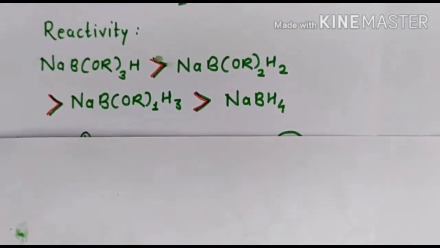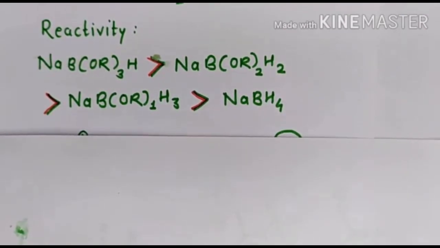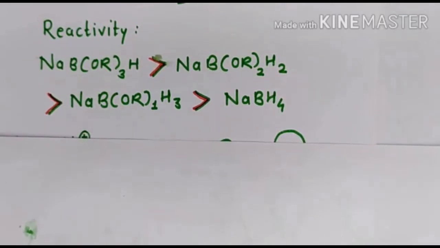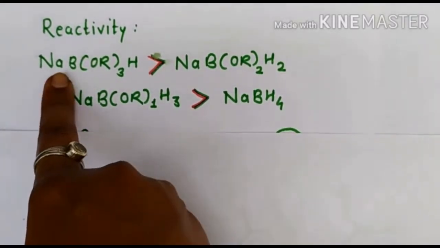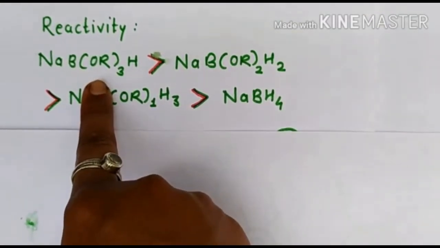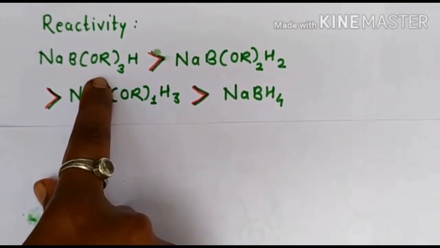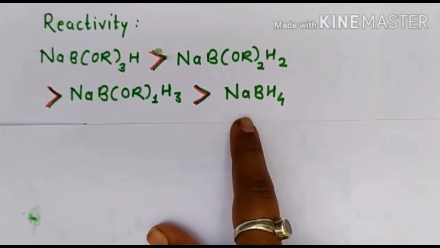Okay, now we will see the reactivity of the reagent. Remember, as the number of alkoxy groups around boron increases, the reactivity of that reagent also increases. Why? Because of the plus mesomeric effect, or positive mesomeric effect. Here we can see the reactivity order. The reagent which has three alkoxy groups is more reactive. The reagent which is more reactive is less selective. So sodium borohydride is the most selective reagent.